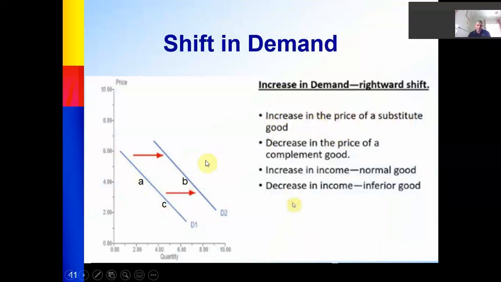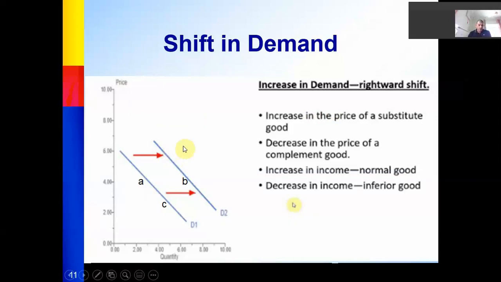For example, in the milk market, if the price of coffee rises, people will consume more units of milk because coffee is expensive, so they want to increase their demand for milk. Milk is cheaper than coffee, so it's better to consume more units of milk. So it will be a rightward shift. I mean, the quantity demanded will be more, shifting to the right.